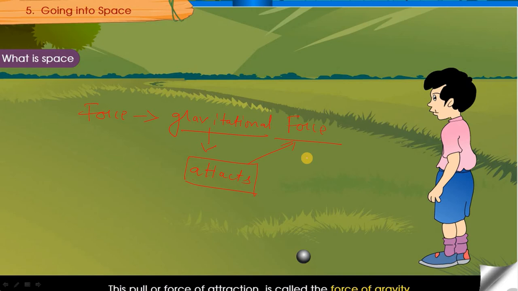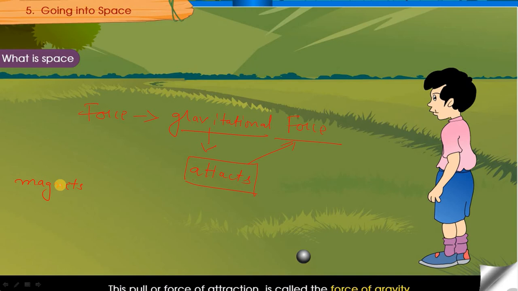So we can see, you have seen magnets, right, children? What do magnets do? If you have two magnets with you, and you bring those two magnets close to each other, they will attract. And sometimes they will not attract, they will move away from each other. We call it repel. But gravitational force is a force which attracts each and everything towards itself, irrespective of the nature, whether it is a solid, a gas, a liquid, a conductor, or an insulator, whatever it is, it always attracts.